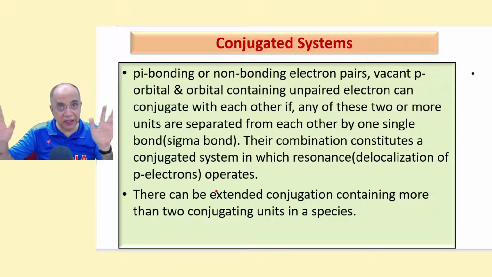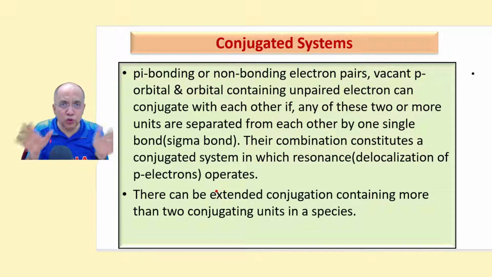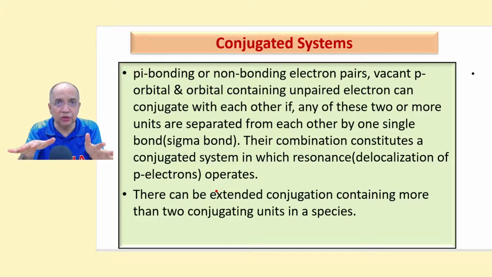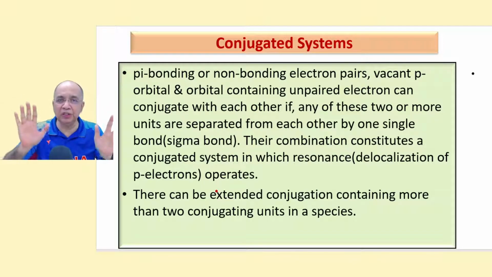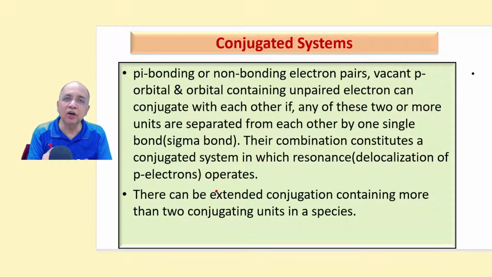If two or more of these things are separated from each other by a single sigma bond, then that constitutes a conjugated system where resonance operates.